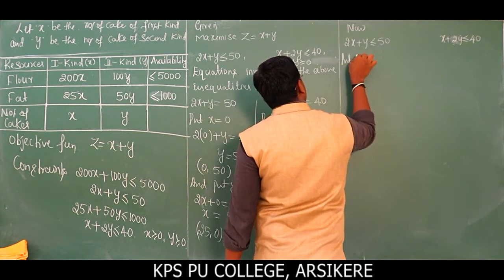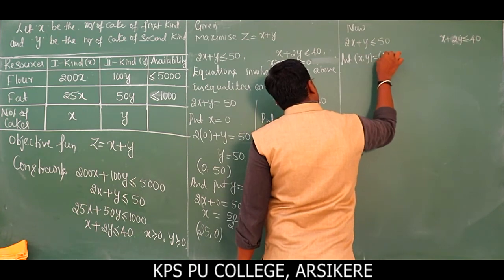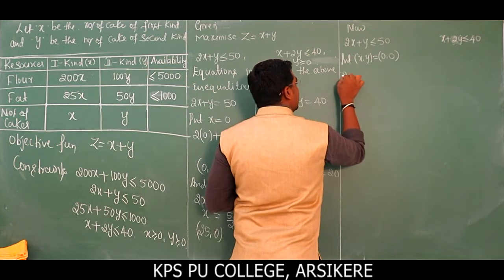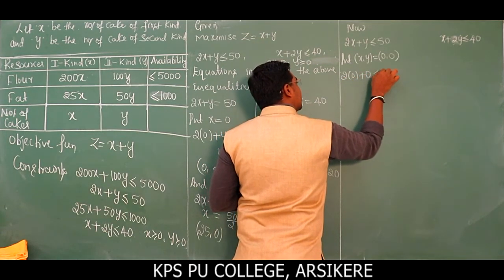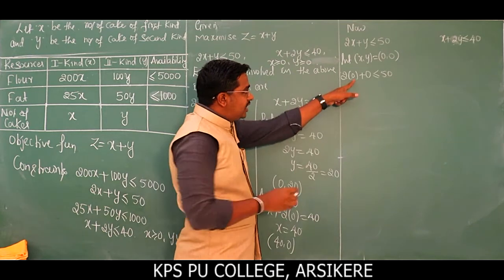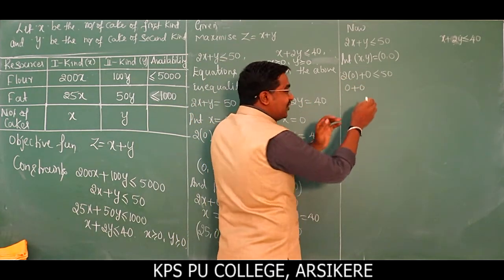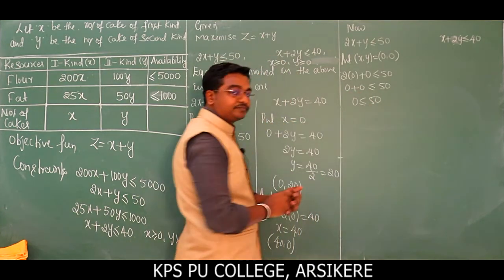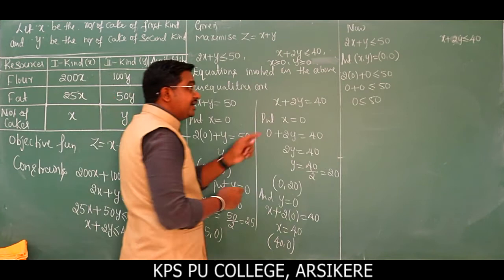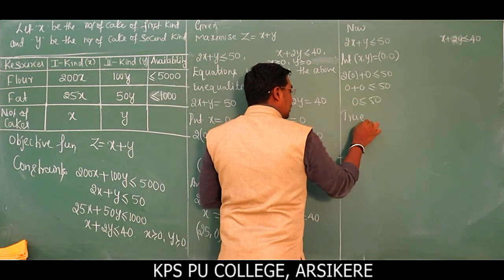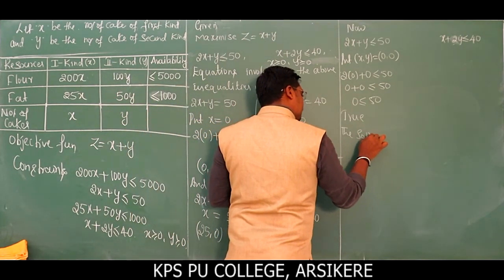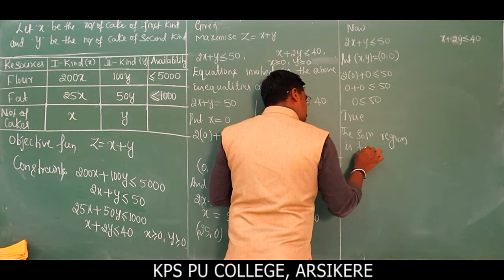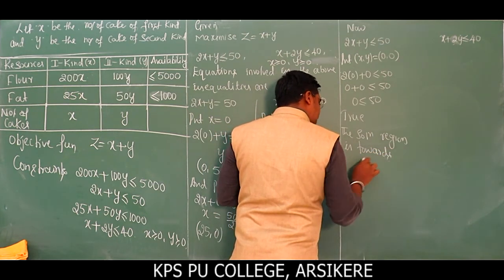Put x, y equal to 0, 0 simultaneously. 2 into 0 plus 0 less than or equal to 50 means 0 less than or equal to 50, so this statement is true. The solution region is towards the origin.